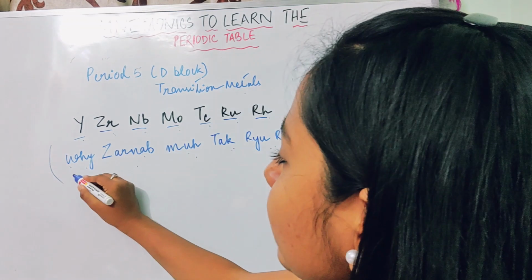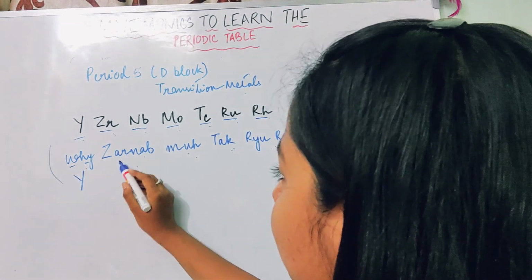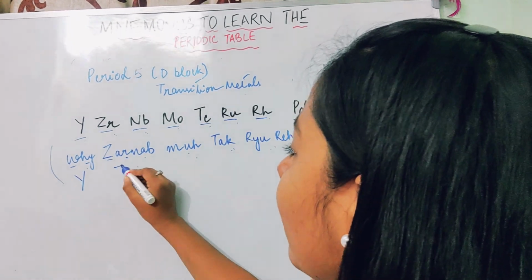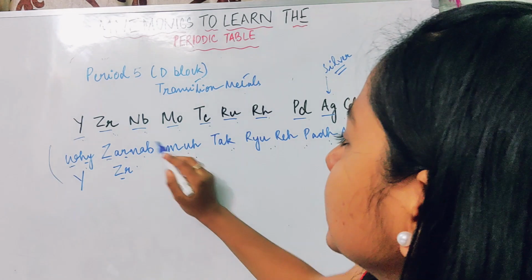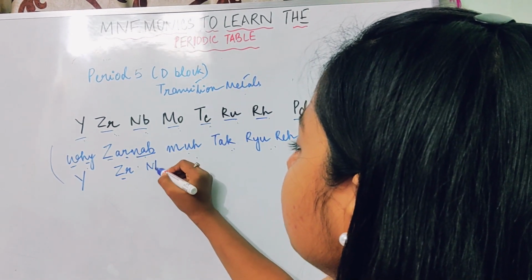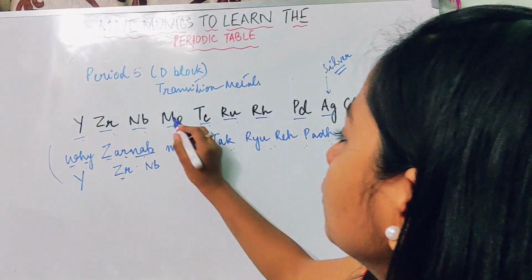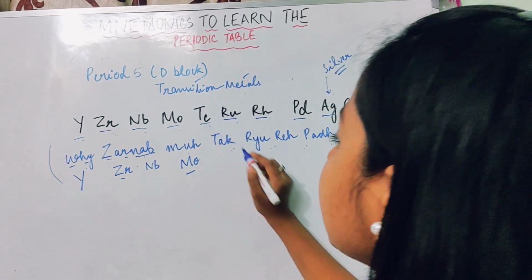So Y stands for yttrium. Zarnab stands for Zr, zirconium. Niobium stands for Nb. Mu stands for molybdenum, Mo. Technetium.